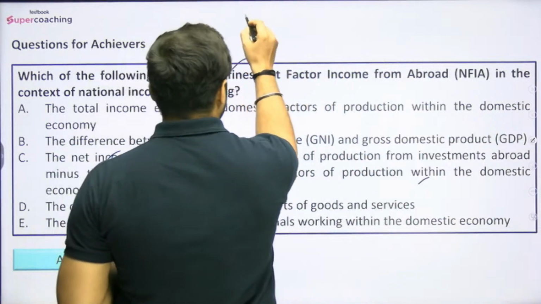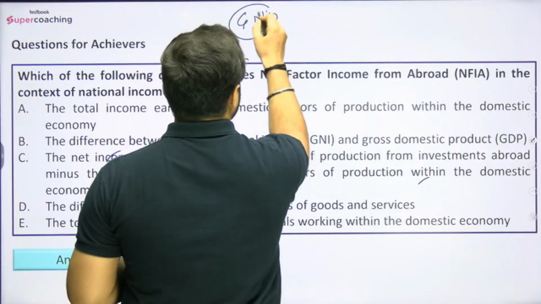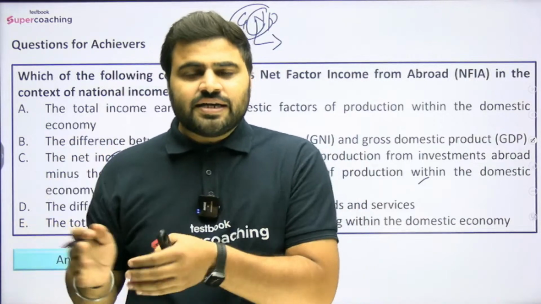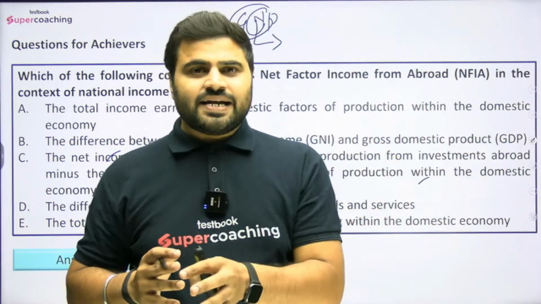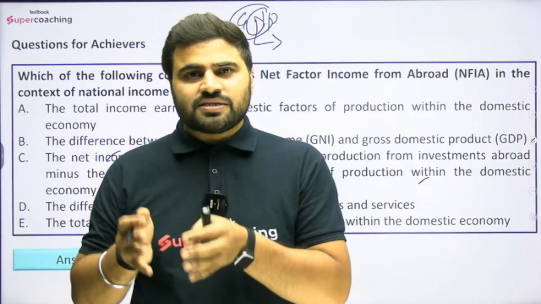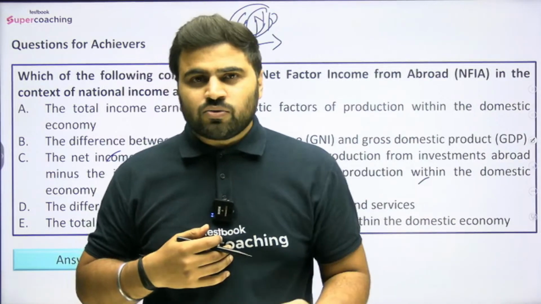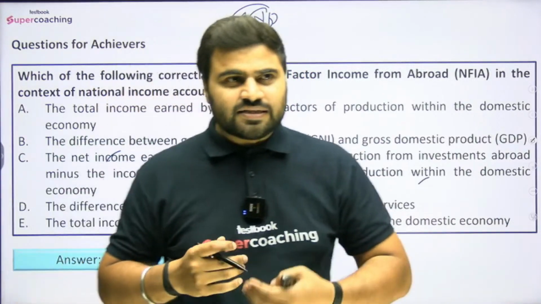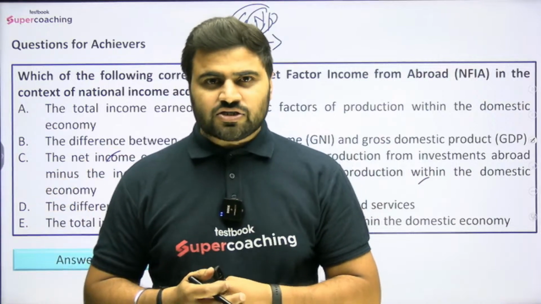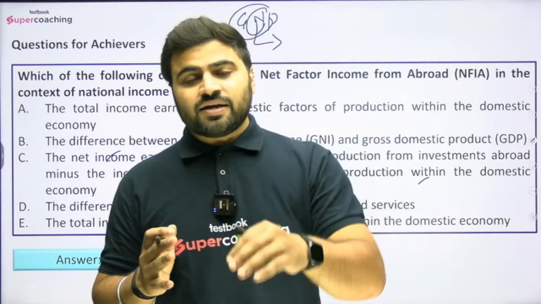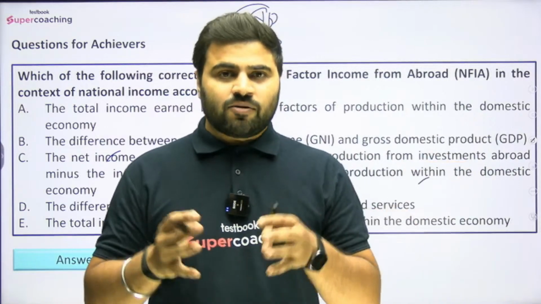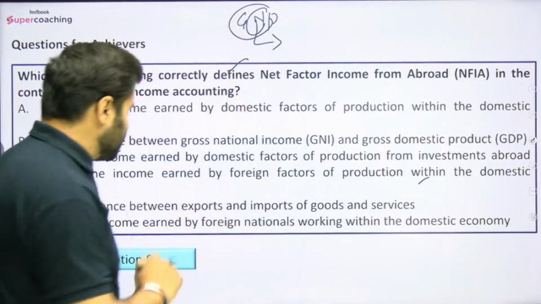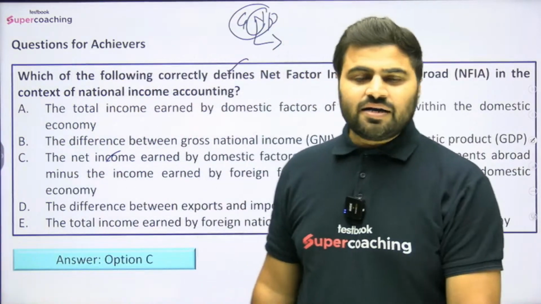Basically, while calculating GNP, we take nationals into consideration. So जो भी production हमारे nationals ने, हमारे citizens ने किया होता है, whether they are producing in India or abroad, we consider that, and the production done by foreign nationals in our country, that we reduce, right? तो वो कैसे calculate करते हैं net factor income from abroad? All the factor income earned by the citizens of our country we take into consideration, and all the factor income earned by foreign nationals in our country we deduct. That gives the figure of net factor income from abroad, and this is option C. That is why option C is the right answer here.